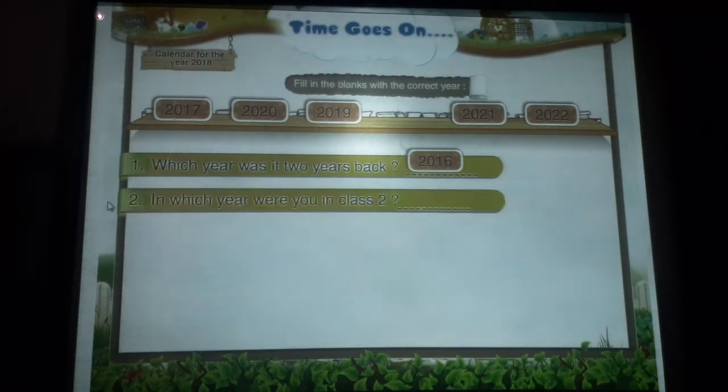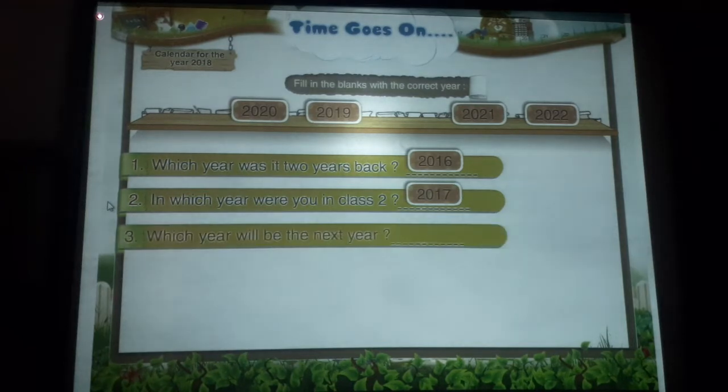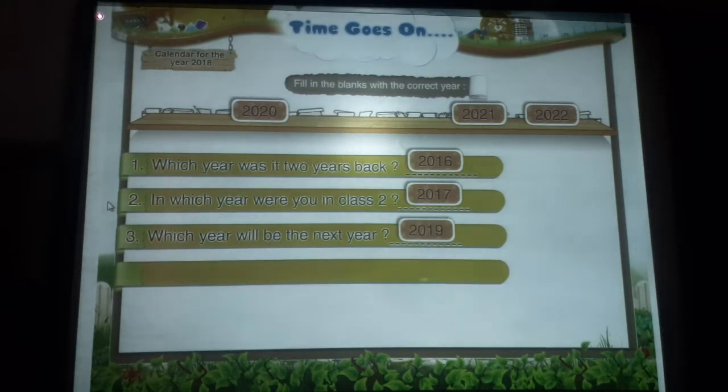Fill in the blanks with the correct year. 1. Which year was it 2 years back? 2016. 2. In which year were you in class 2? 2017. 3. Which year will be the next year? 2019. 4. Which year will come after 3 years? 2021.